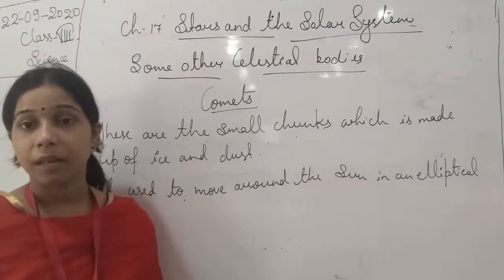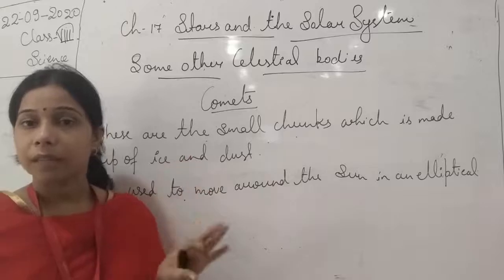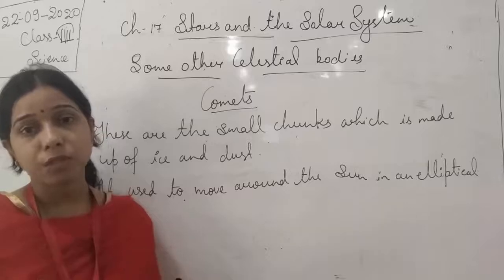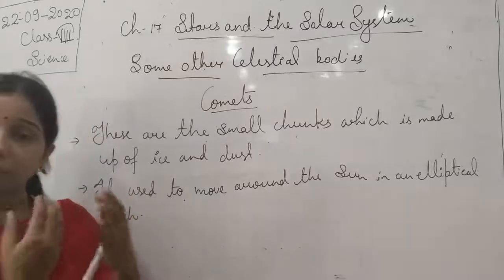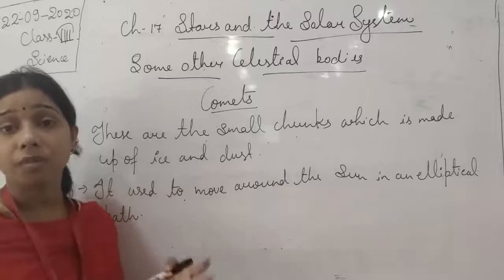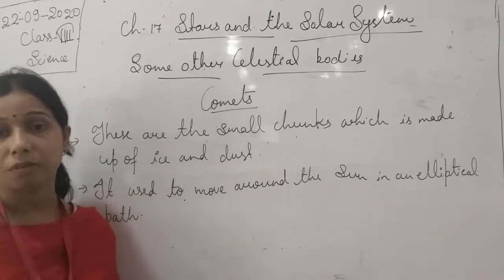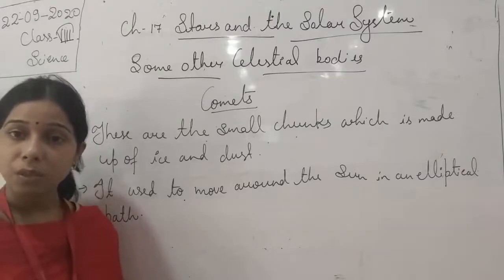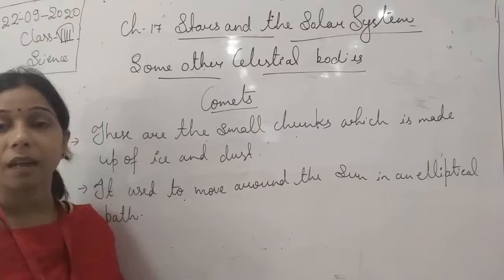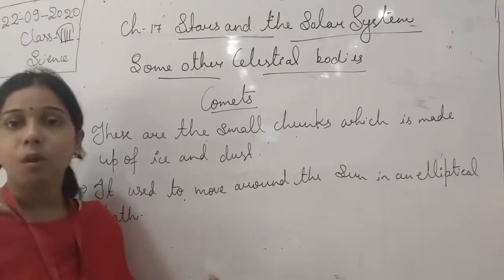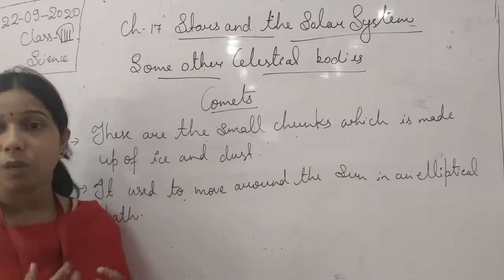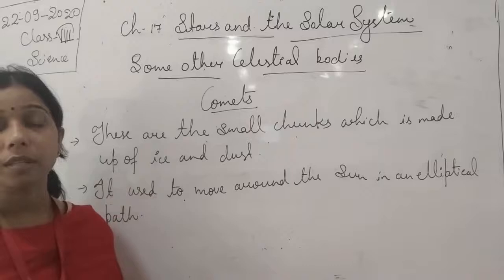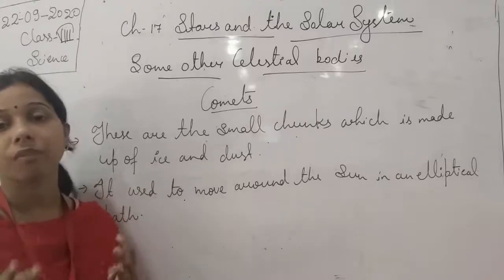Now let me tell you again. The comet has a core, that is the nucleus, and around the nucleus the light used to glow. The gases which are present, the ice which is present, when it reaches nearer to the sun, it glows because of the reflection of the light of the sun. And because of the reflection of the light only, students, they are visible. It seems that they are radiating light, but it is because of the reflection of the sunlight that they glow. So there is a formation of another layer around the nucleus. Collectively it forms the head of the comet.